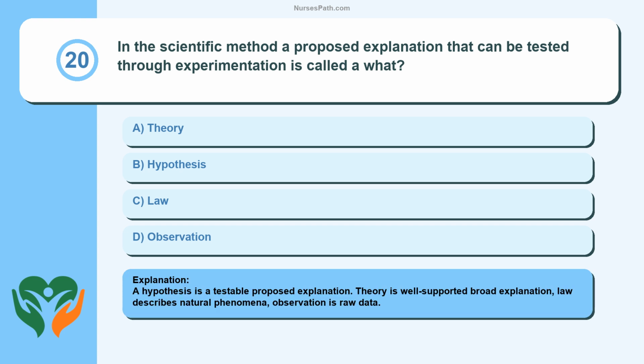A hypothesis is a testable proposed explanation. Theory is a well-supported broad explanation, law describes natural phenomena, observation is raw data.